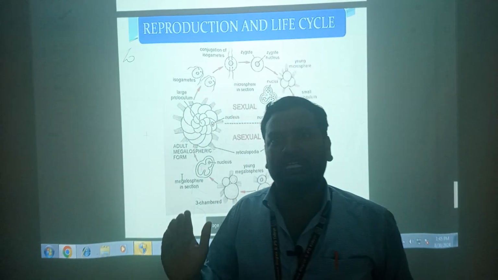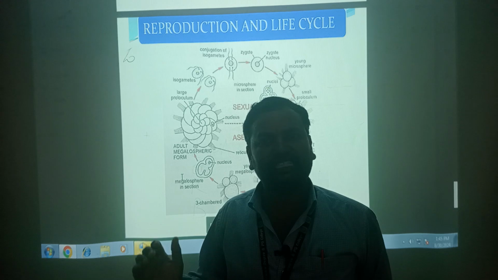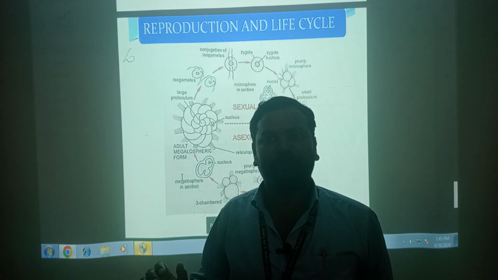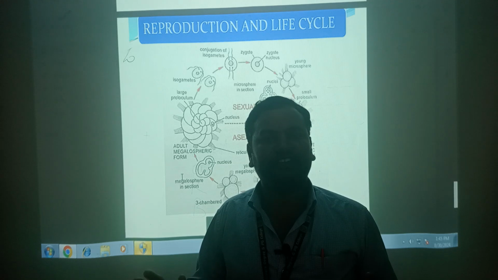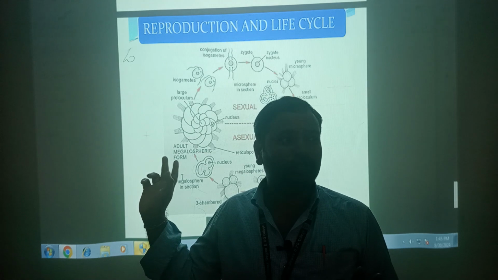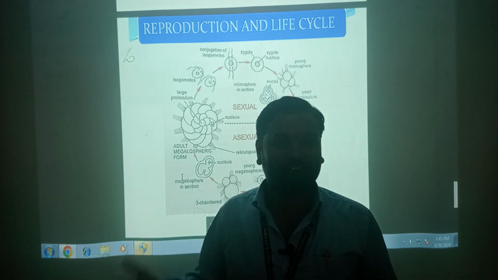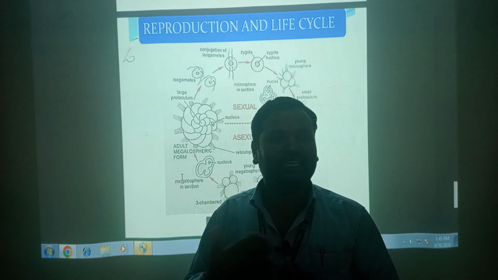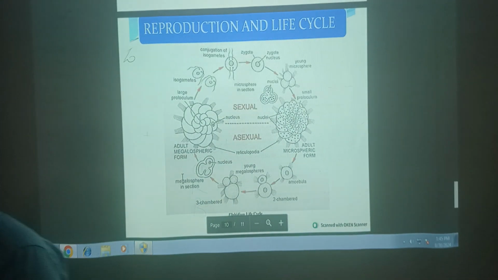Classification of Elphidium: phylum Protozoa, subphylum Sarcomastigophora, genus Elphidium, species crispum. Elphidium shows dimorphism, two forms, and the structure of Elphidium has three parts: shell, cytoplasm and nucleus. After that, two phenomena are very important: asexual reproduction in Elphidium and sexual reproduction in Elphidium. Finally, this cycle continues. This is today's class, the important life cycle of Elphidium.